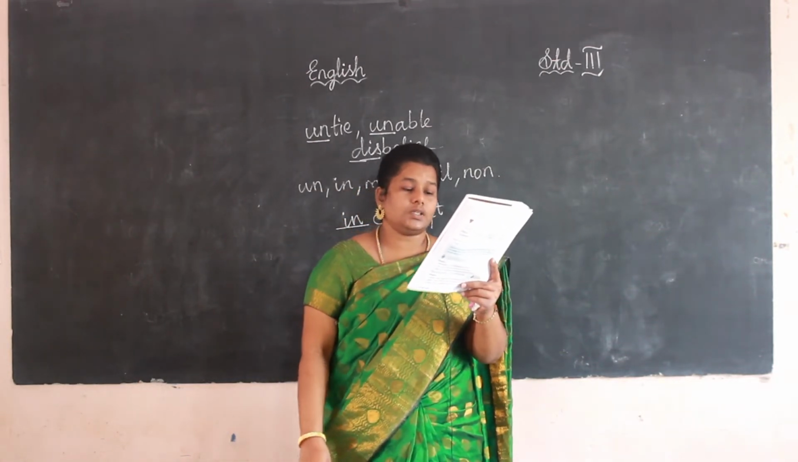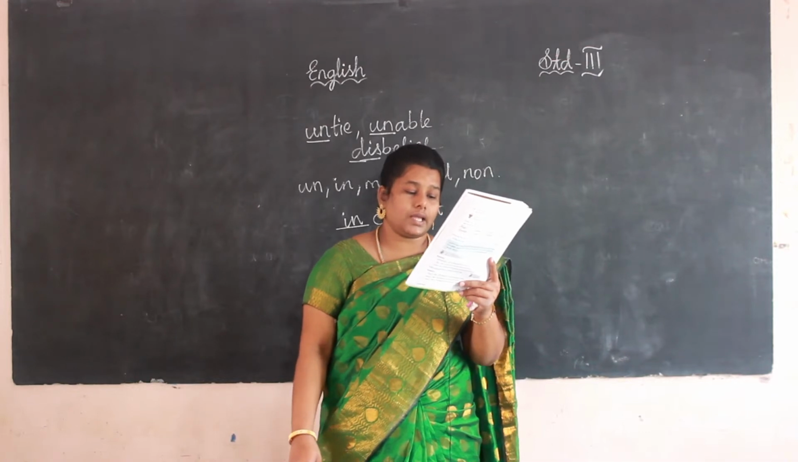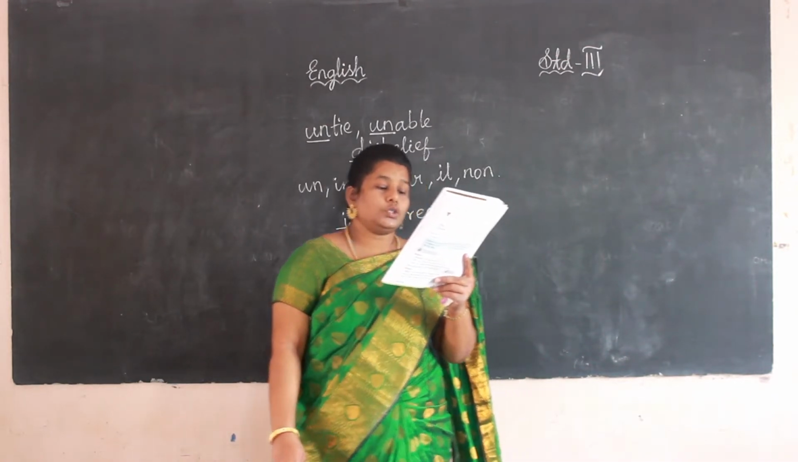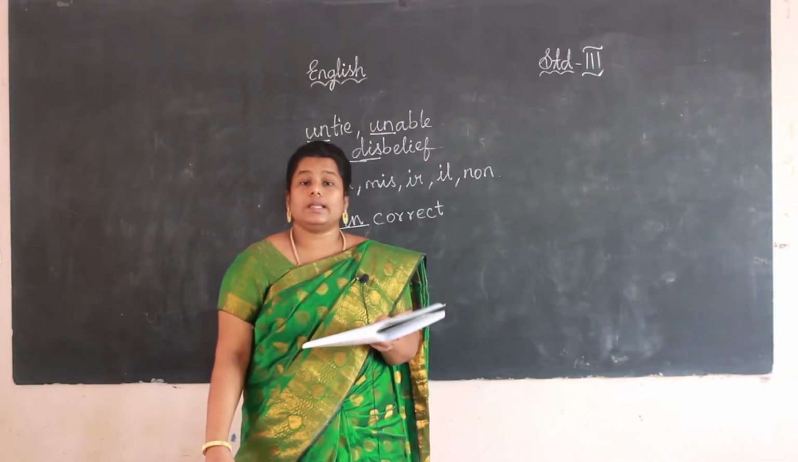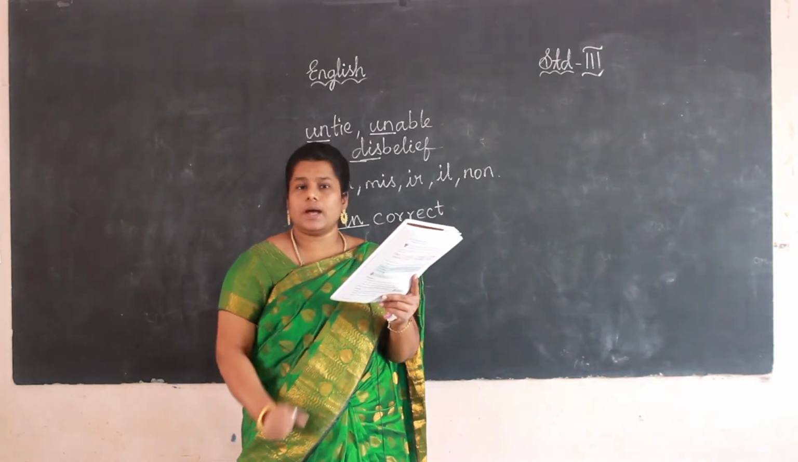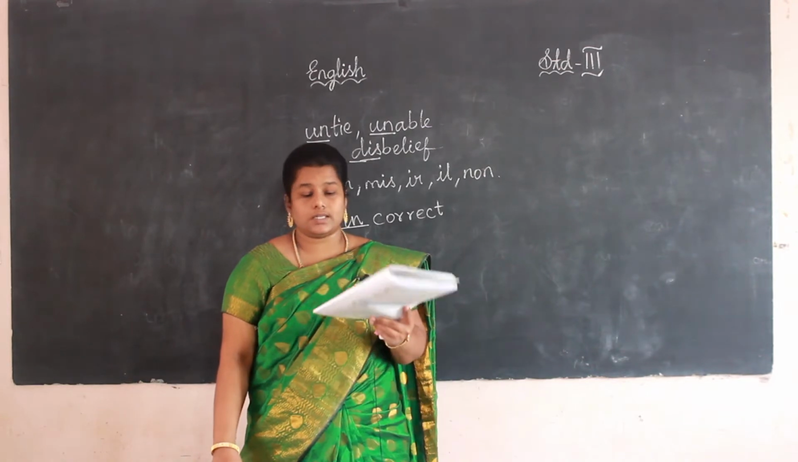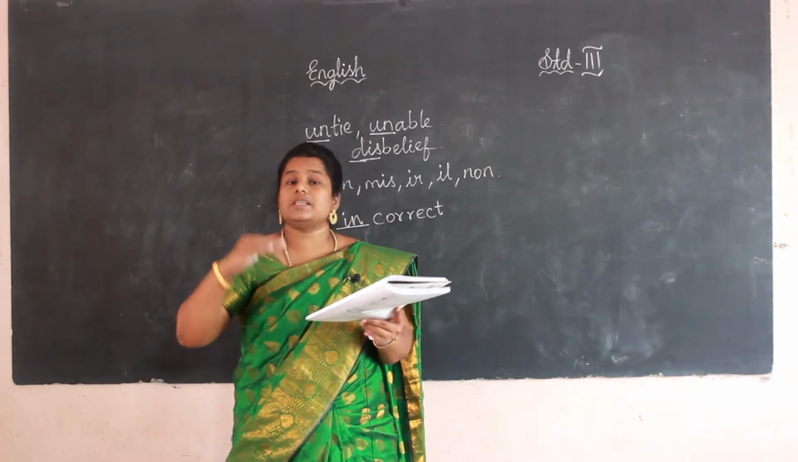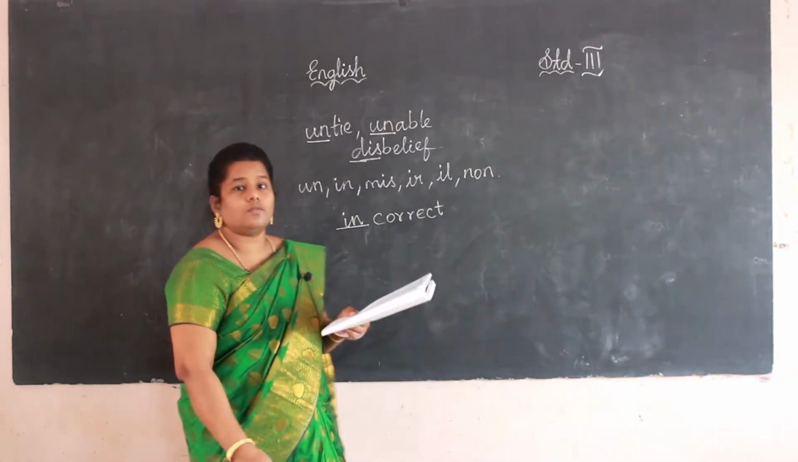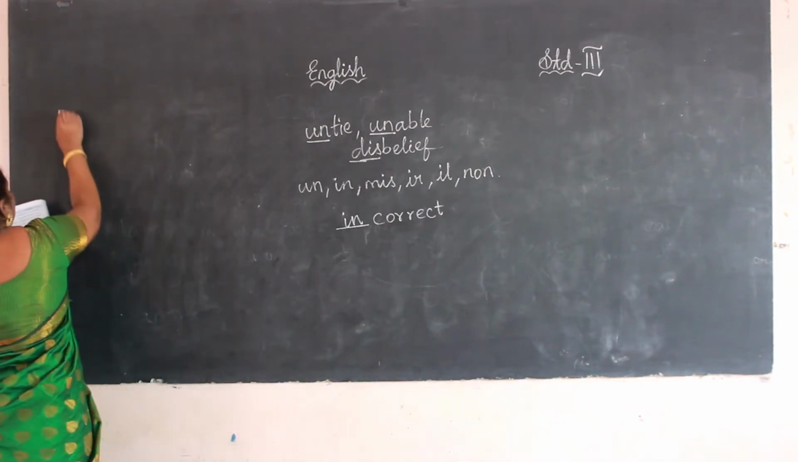Fill in the blanks with the correct options given in the brackets. First one, you should not dash your elders. Which one will come? Obey, disobey, unobey. Which is the answer? Disobey. Disobey is the opposite of obey. Which is the answer? Disobey.